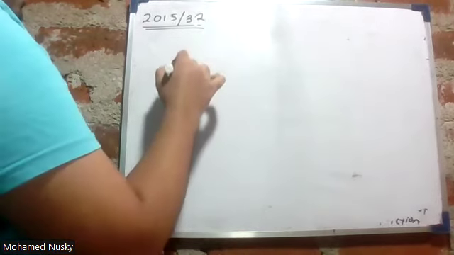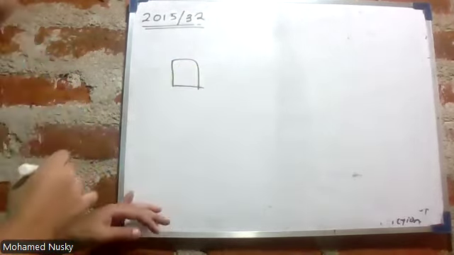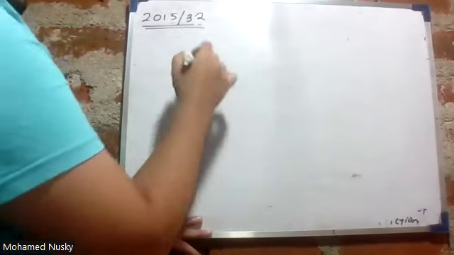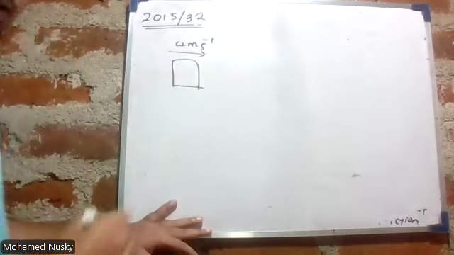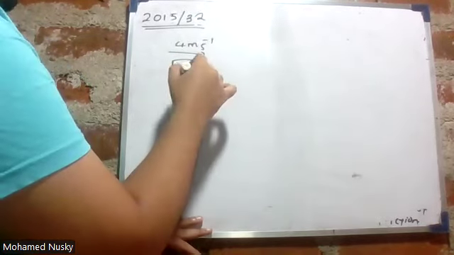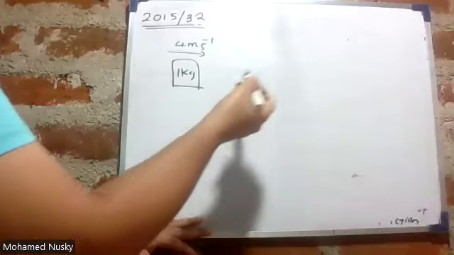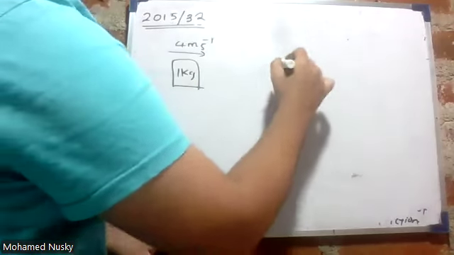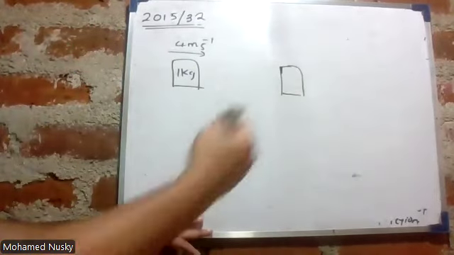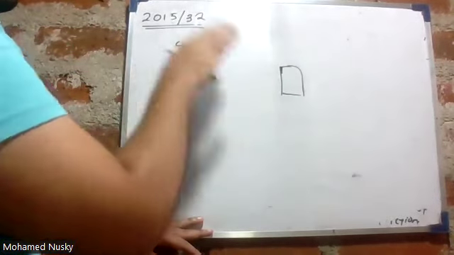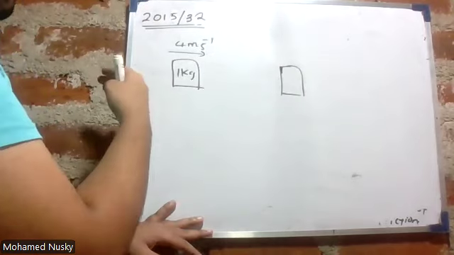In physics, always put a diagram. It will be easy. Here we have an object. Initially, it is moving with a uniform velocity of 4 meters per second. It has a mass of 1 kilogram. After that, there is a force acting in the opposite direction. Because of that force, there will be an acceleration in the backward direction.